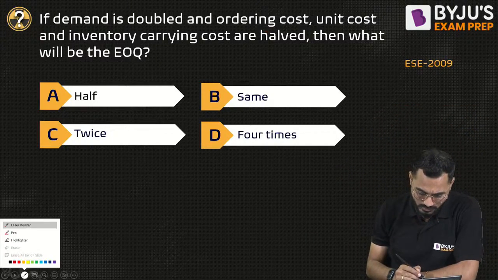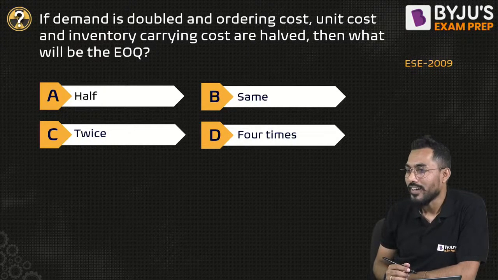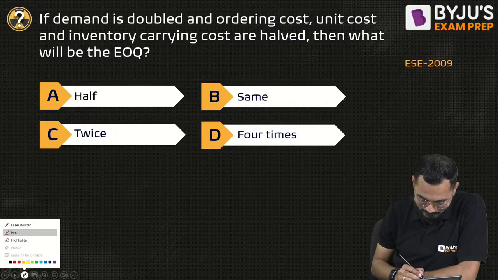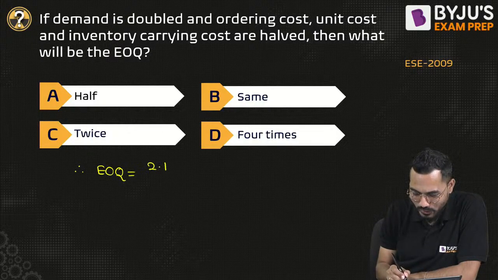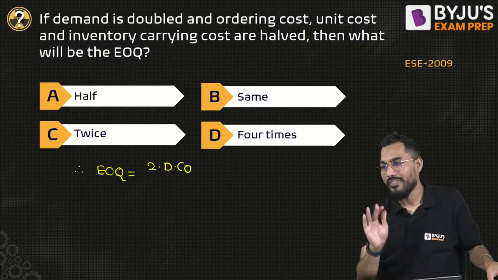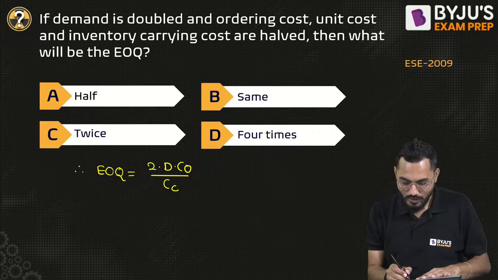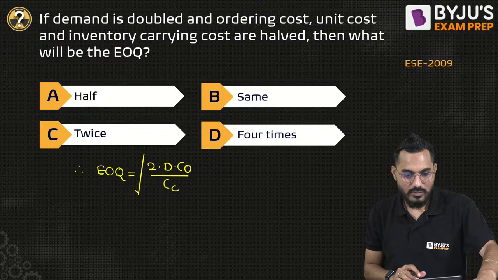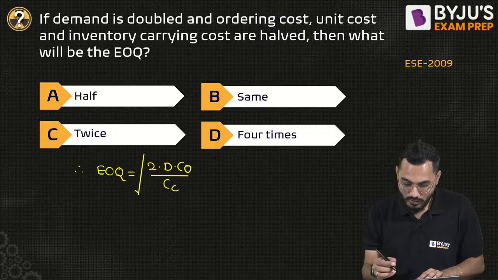Compare them, calculate the answer. Right, fine. If you want, you can do that. Okay, fine, sir. Economic order quantity. What is economic order quantity? Economic order quantity is the square root of 2 into D into CO divided by CC. Right, fine. This is my economic order quantity. No doubt in it.